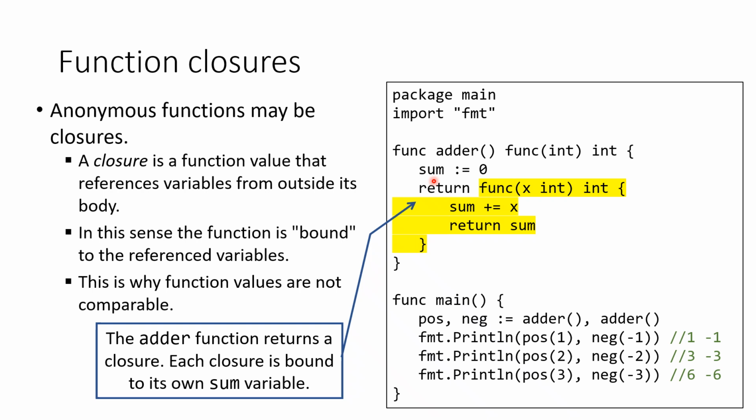So the closure assigned to variable pos is bound to its own sum variable, and the closure assigned to variable neg is also bound to its own sum variable.